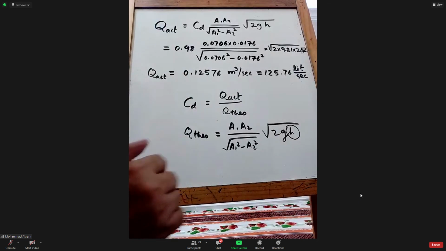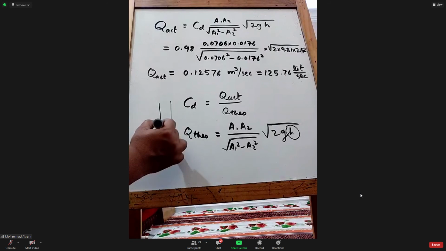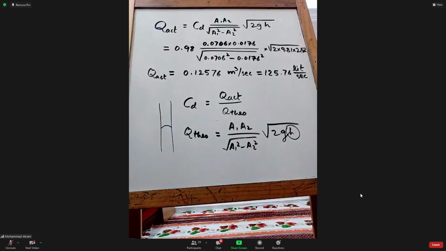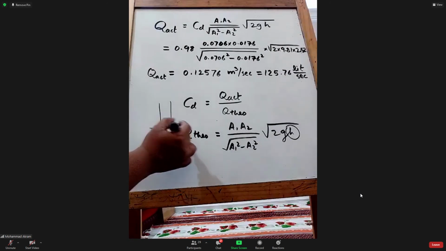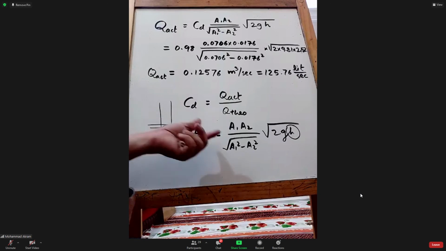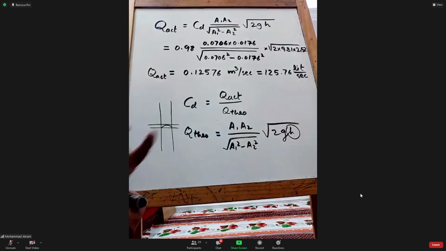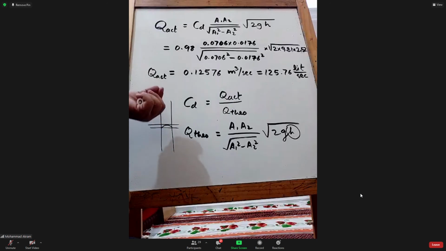So when you check this column, you may have a fluid like this. Which one to take, this one or this one? Like that you have some errors. So considering those things, it is said that actual is always less than theoretical or ideal. So how much less? Usually the error is around say 2%.